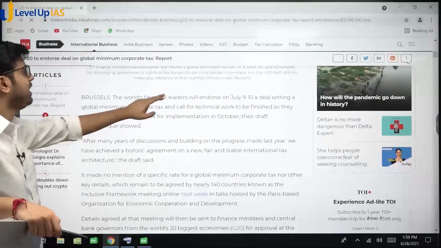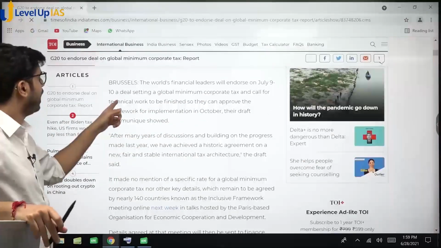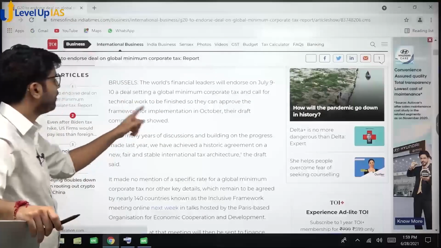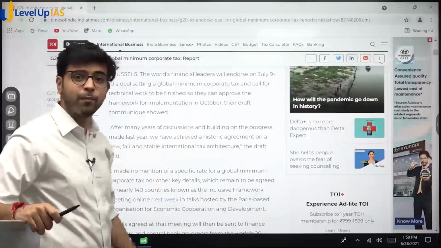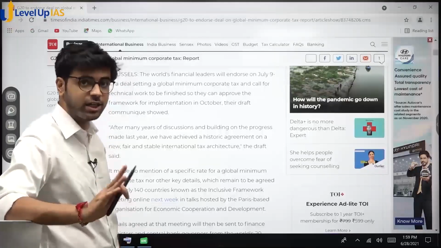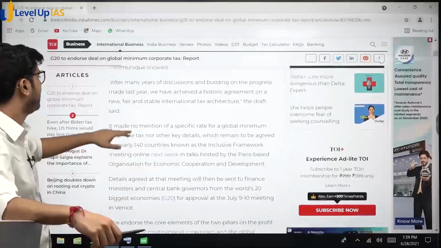The world's financial leaders will endorse, on July 9-10, a deal setting a global minimum corporate tax, and call for technical work to be finished so that they can approve the framework. Their target is to approve it in October and operationalize it within 2-3 months. So by the time you give your exam, this will be in the news and very current. Okay? After many years of time pass.